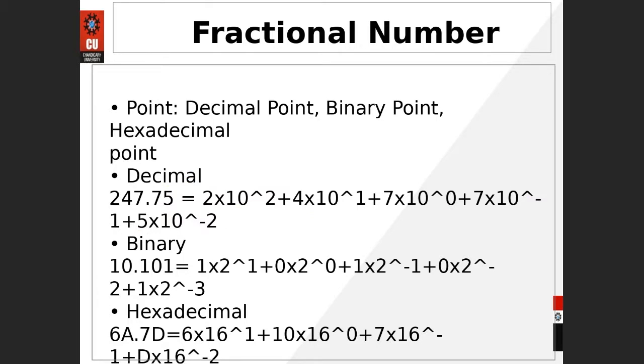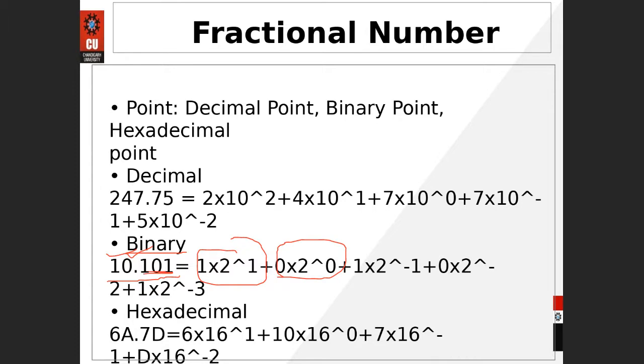Similarly, for the binary number system, you can adopt a number something like this. So here this is clear to you, 0 into 2 raised to power 0 in this case, 1 into 2 raised to power 1 in this case, and what to write to the right-hand side of that point, this side.